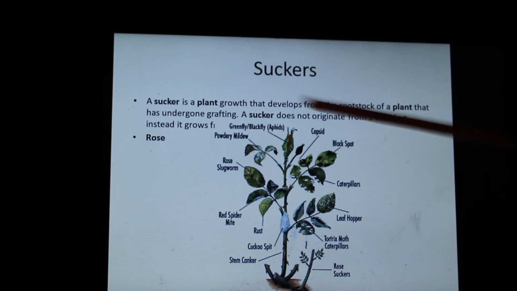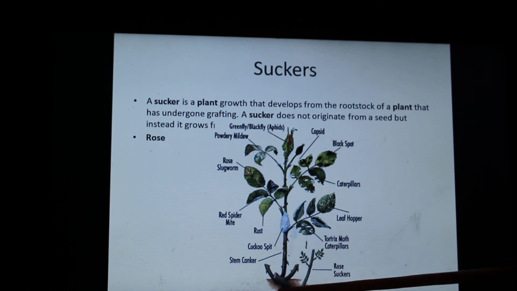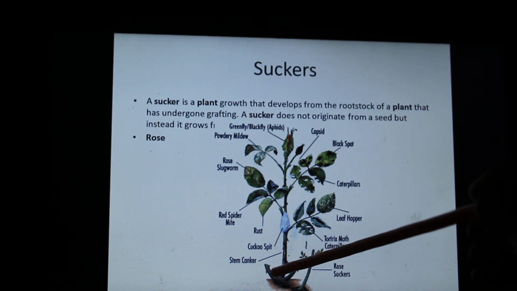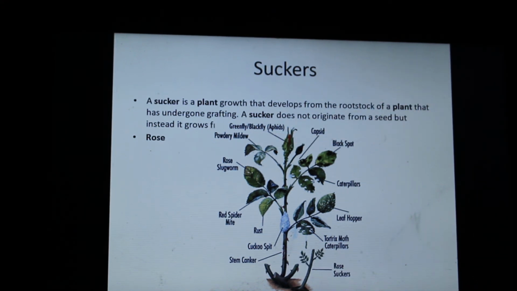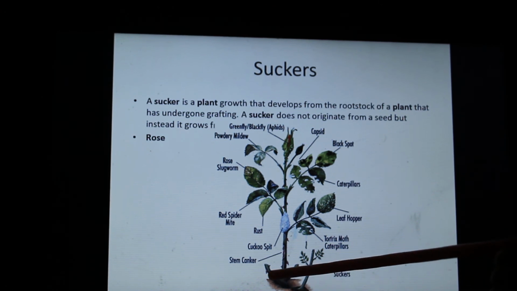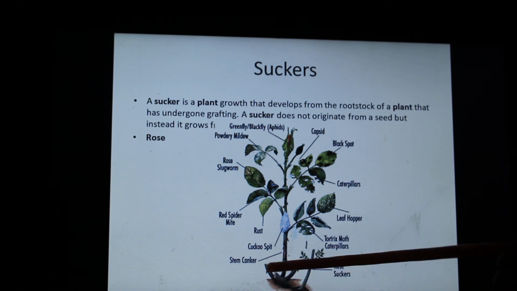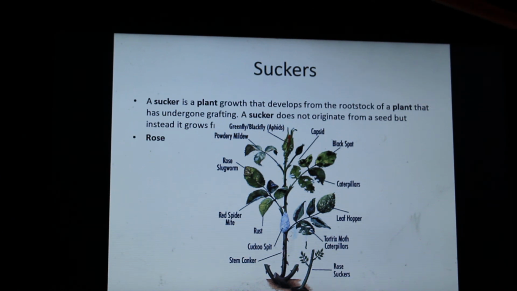So suppose this is a rose plant, and this is the part of the root. You can see some structures coming out. If you look at a rose plant, you notice structures going into the soil and coming out of the soil. So rootstock is part of a plant. It's often an underground part from which new above ground growth can be produced.